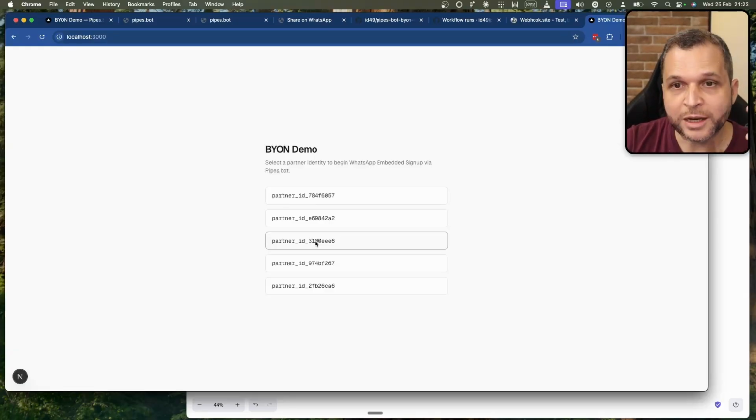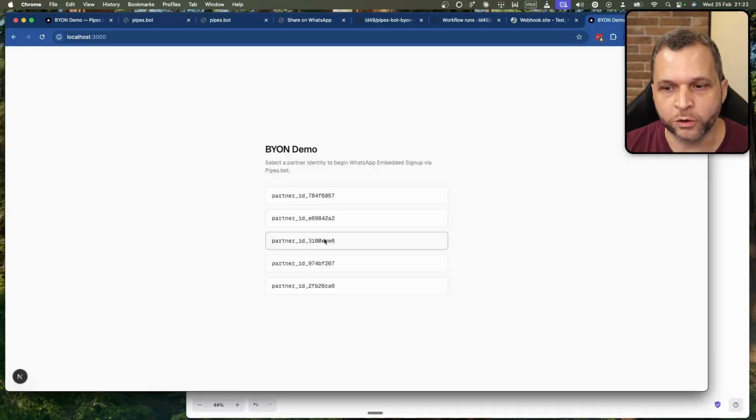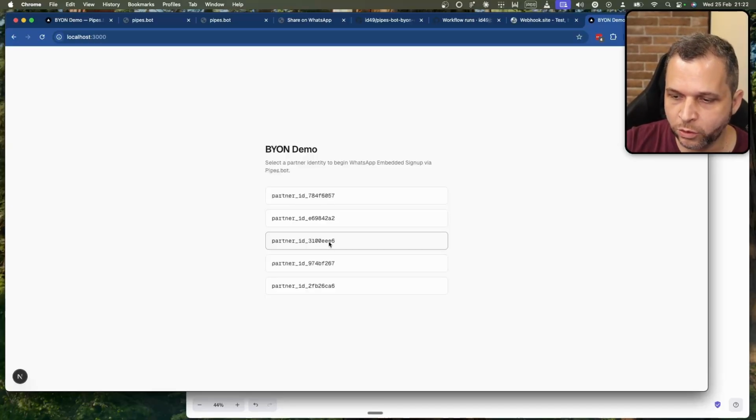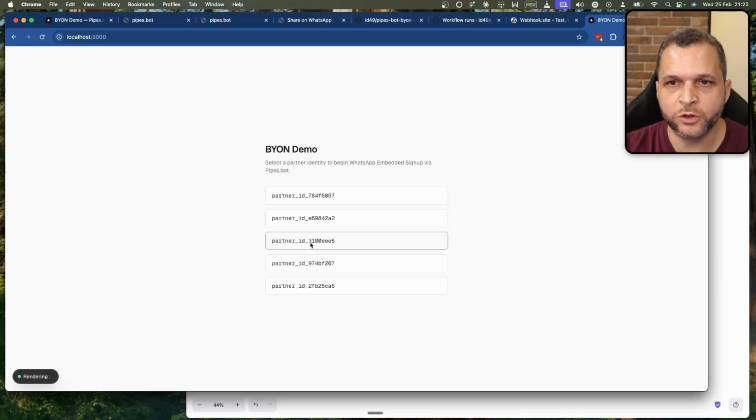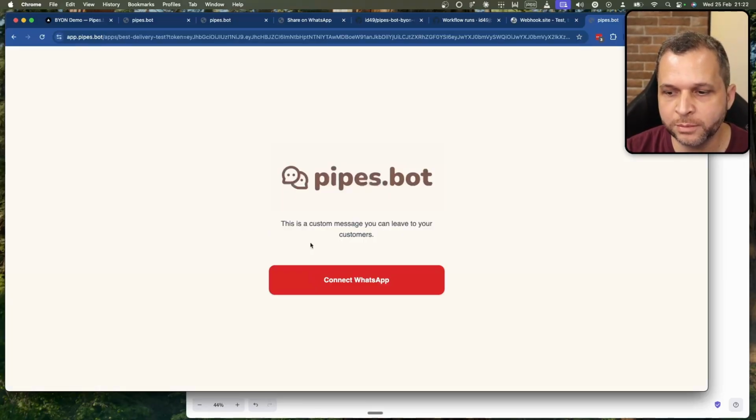And one of the things that we can do with this is, for example, if your user with this code is signed inside your platform, you can allow them to start onboarding a new number on Pipes.bot.